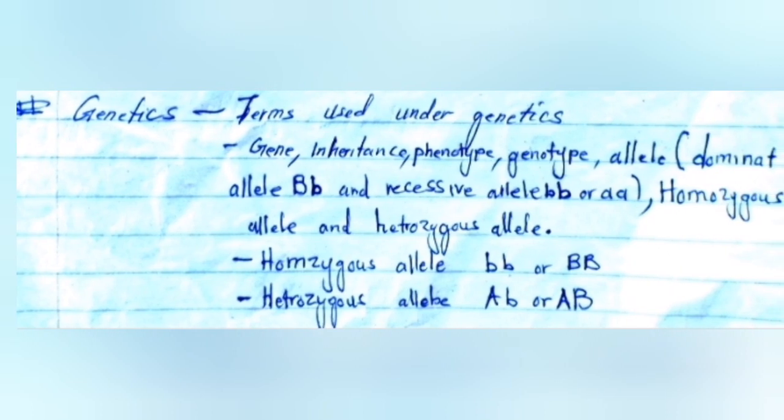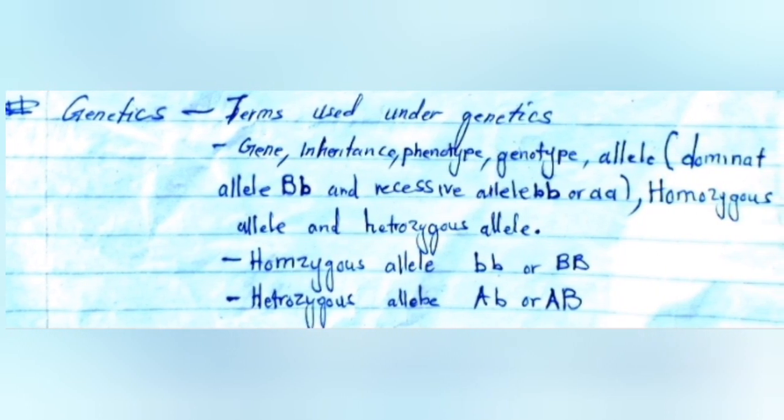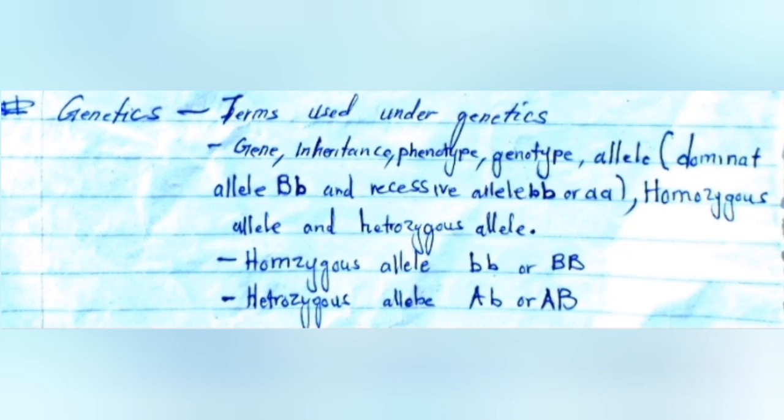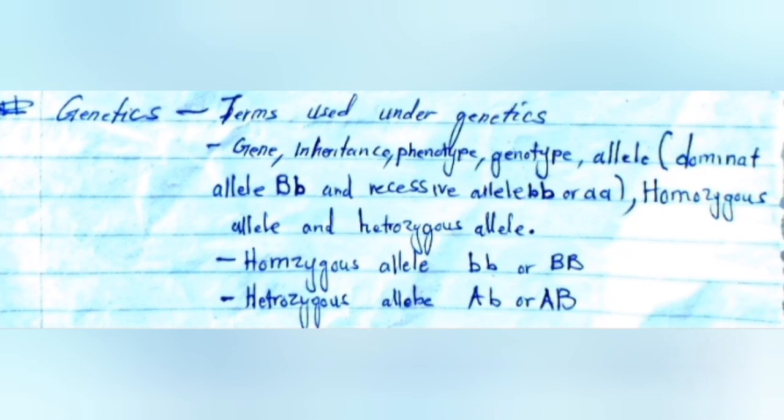Then we have inheritance, which is the next term. Inheritance is the transfer of characteristics from the parents to the offspring. The offspring, in this case, are children. Apart from inheritance, you also need to know how to define a phenotype. The word phenotype is just an outward appearance of a living organism.